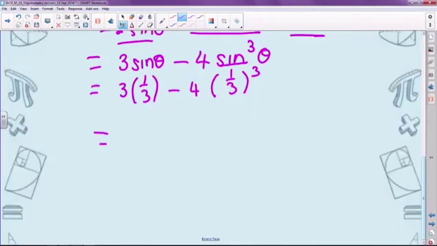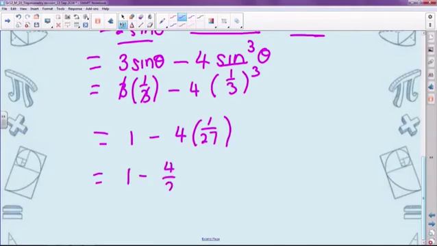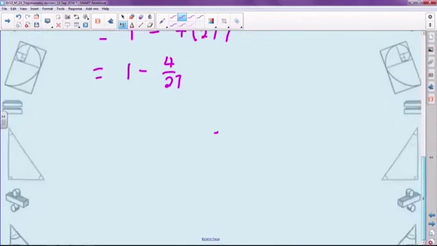And I get, we might need to go to a calculator just now, 3 times 1/3, I'm going to get 1 minus 4 over, minus 4 times 1/27, all right? So I get 1 minus 4/27. You can use a calculator if you want to, or you can rewrite 1 as 27/27, and therefore I will get 27 minus 4 is 23 in the numerator over 27.